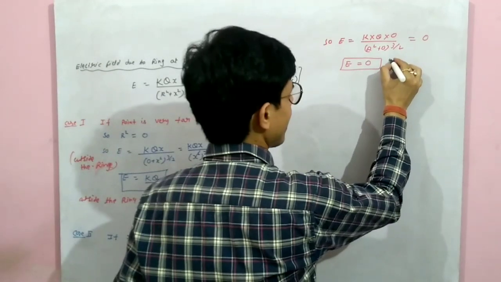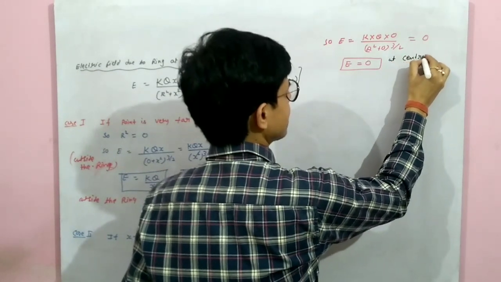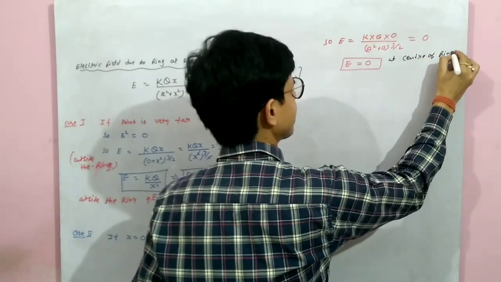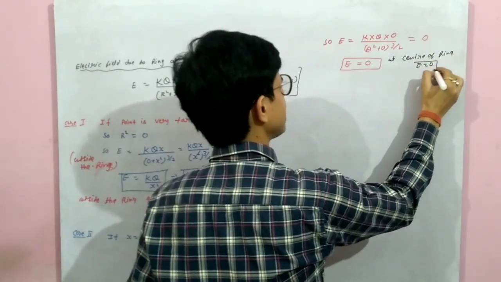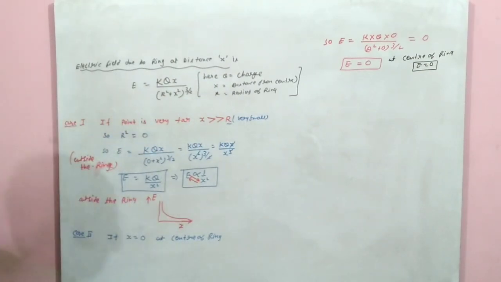We can say at the center the electric field is 0. That means at the center of the ring E equal to 0. There is no electric field at the center.